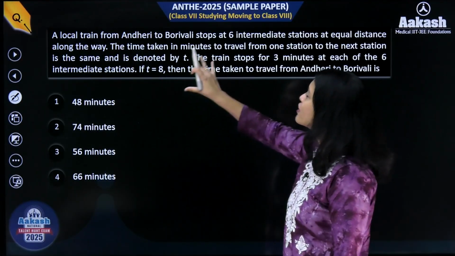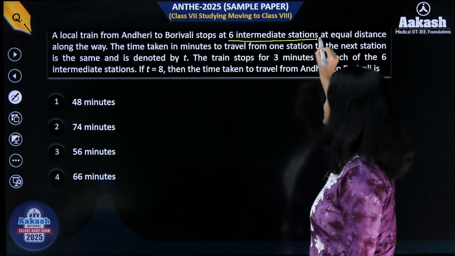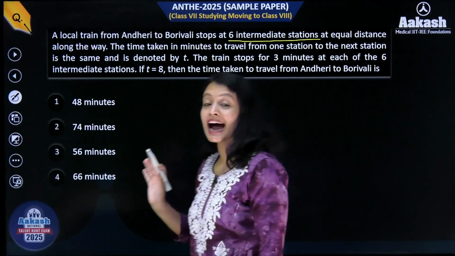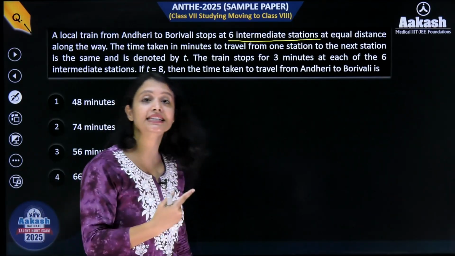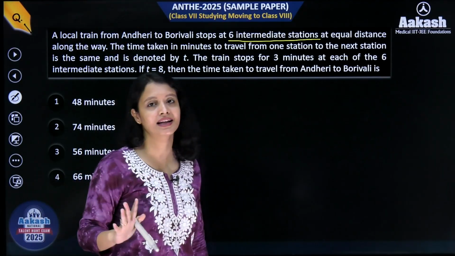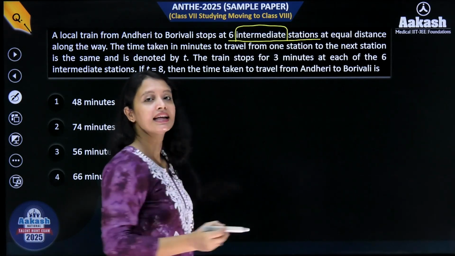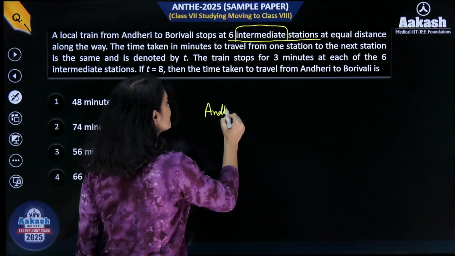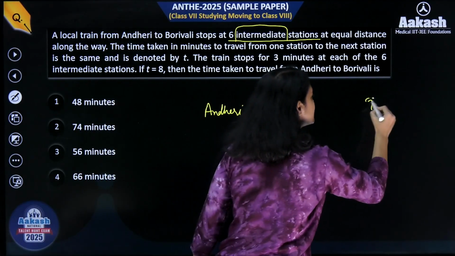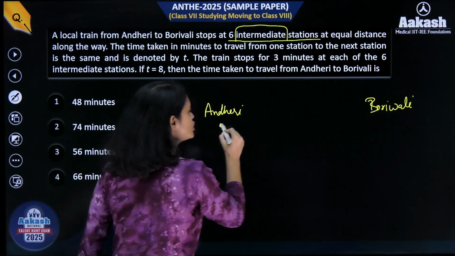A local train from Andheri to Borivali stops at 6 intermediate stations. Let's pause and understand the meaning of intermediate, because if you don't understand this, your answer will definitely be wrong. Intermediate means in between. That means if this is Andheri station and this is Borivali station, these are the 2 stations.